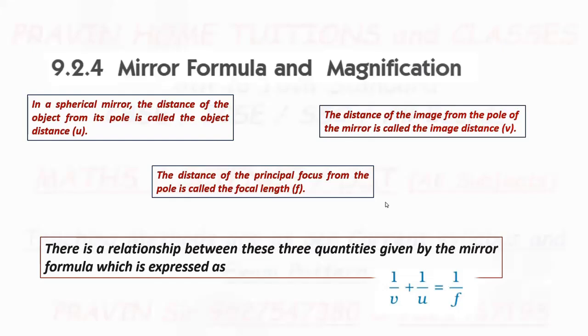And already you know the distance of the principal focus from the pole is called focal length. The relationship between these three quantities v, u and f is: 1 upon v plus 1 upon u is equal to 1 upon f, or 1 divided by v plus 1 divided by u is equal to 1 divided by f. This formula is called the mirror formula.